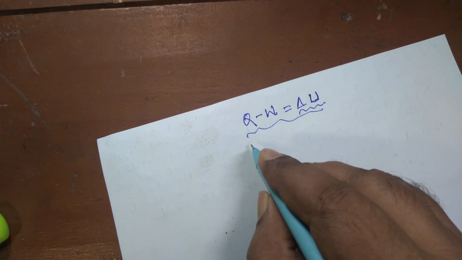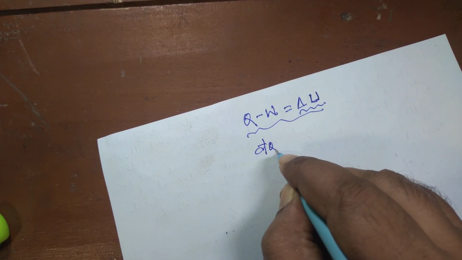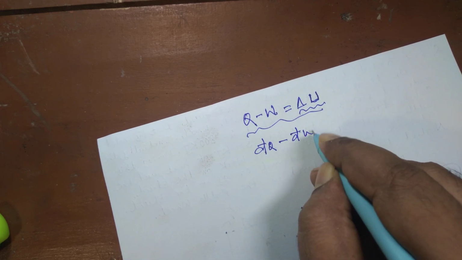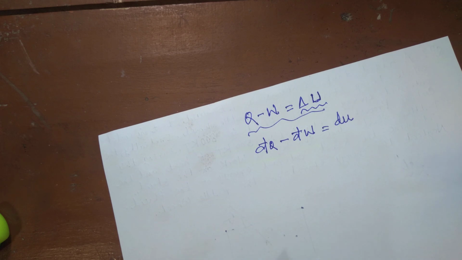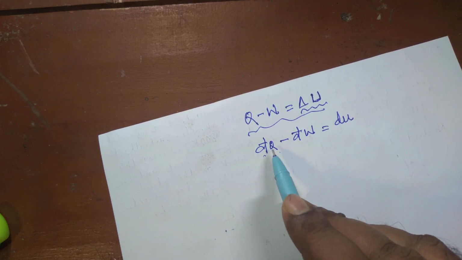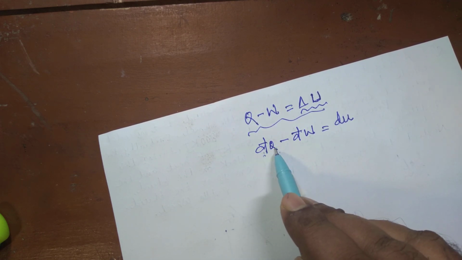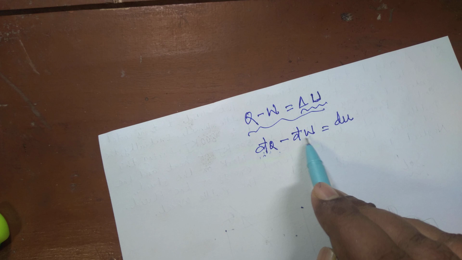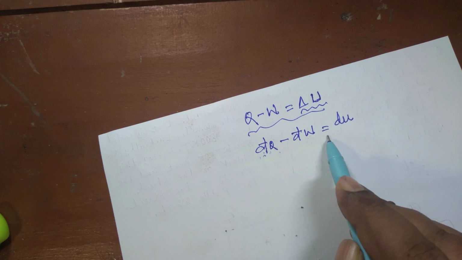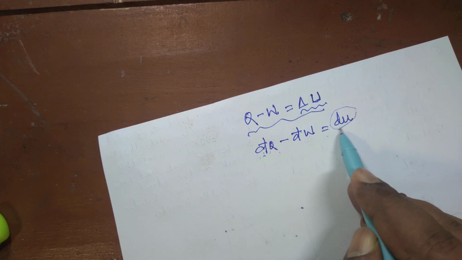In differential form, we can write like this: dq minus dw is equal to du. Since this is a path function, inexact differential, so a cut sign is there. This both for heat transfer and work transfer, a cut sign will be there. But this is exact differential du.